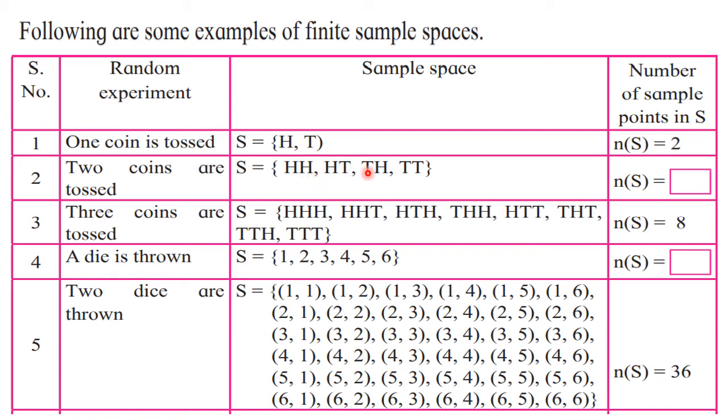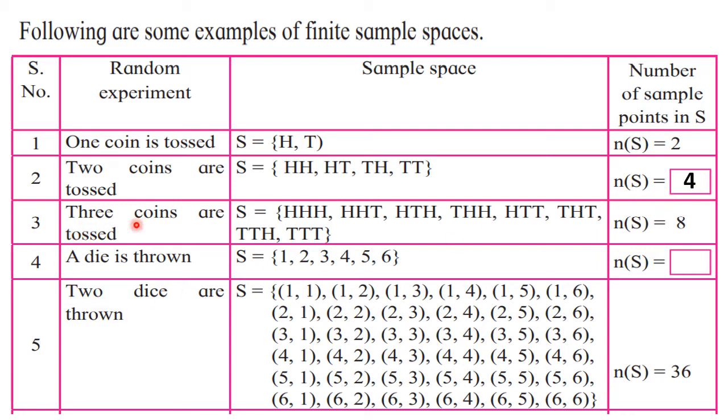Then we think of tail on the first coin. So there are two possibilities. On the first coin tail and the second coin also tail, then head and tail. So I think this is very easy. HH, HT, TH and TT. Therefore here we have 1, 2, 3 and 4 sample points. So in this case n(S) is 4. The number of sample points is 4.